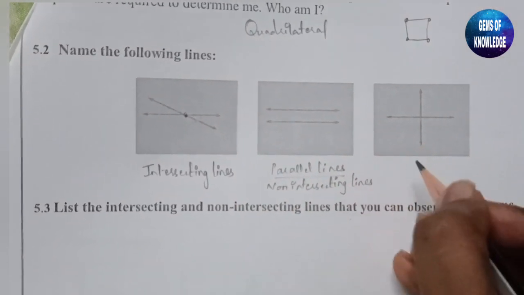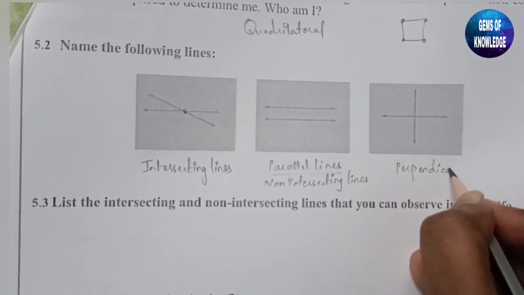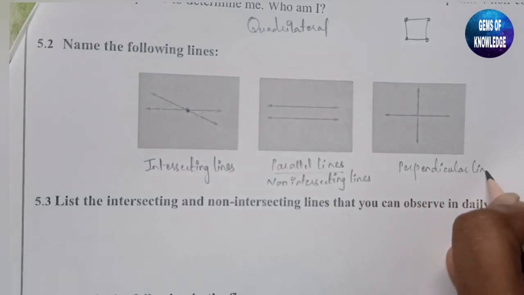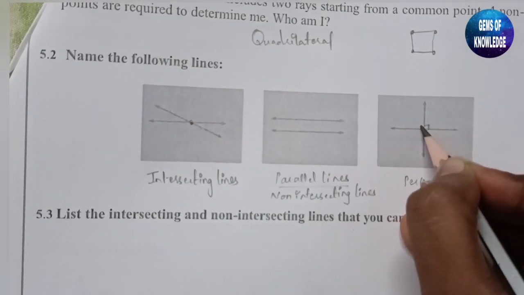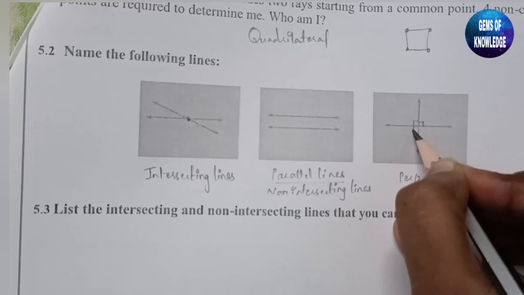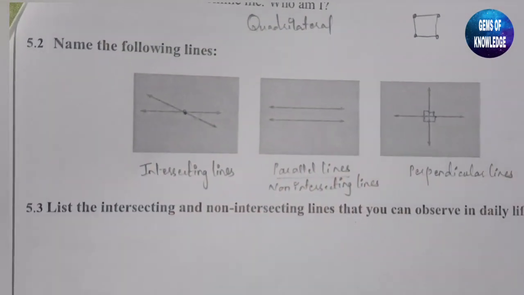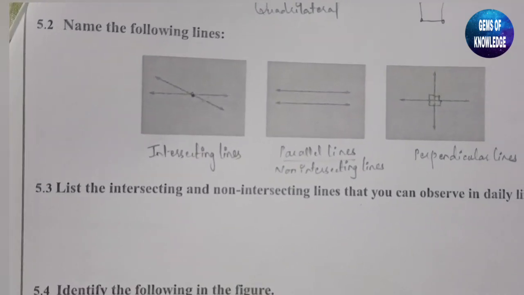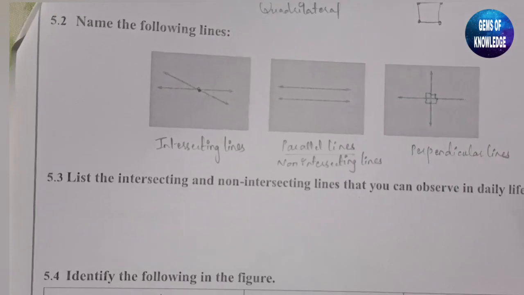And these lines are called perpendicular lines just because both the lines are meeting each other at 90 degrees. You can see here, everywhere you get 90 degrees. So these lines are called perpendicular lines, because perpendicular itself means both the lines meet at exactly 90 degrees.